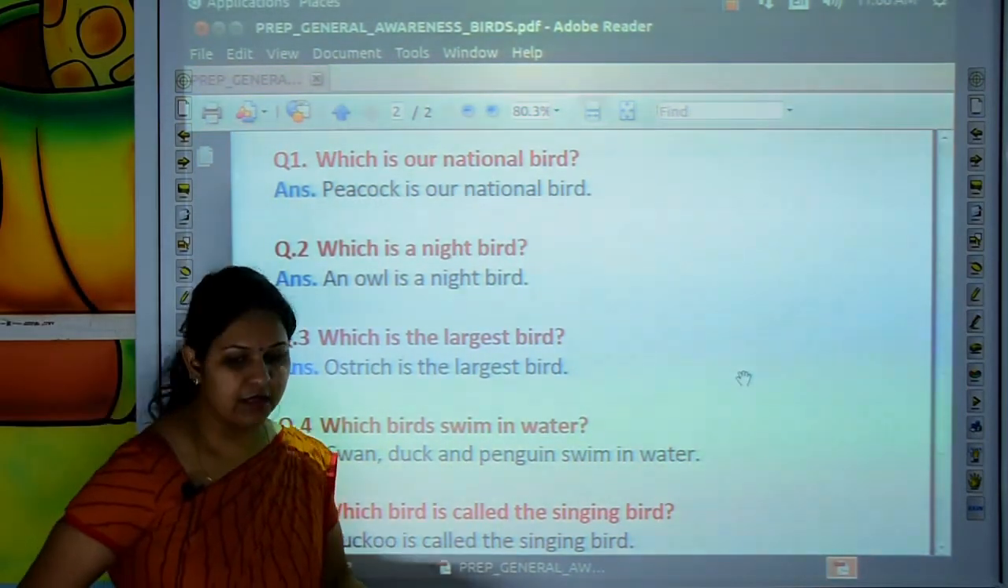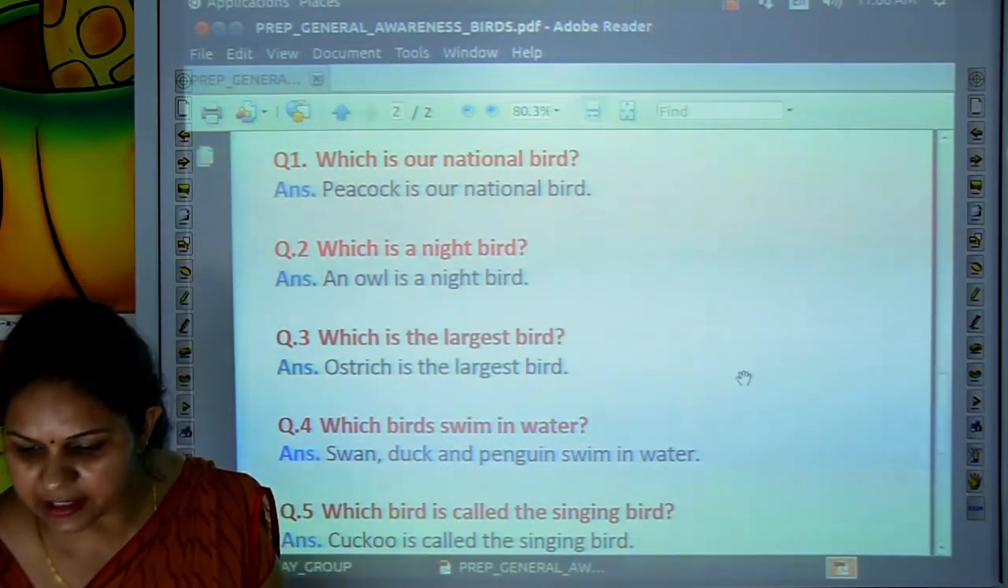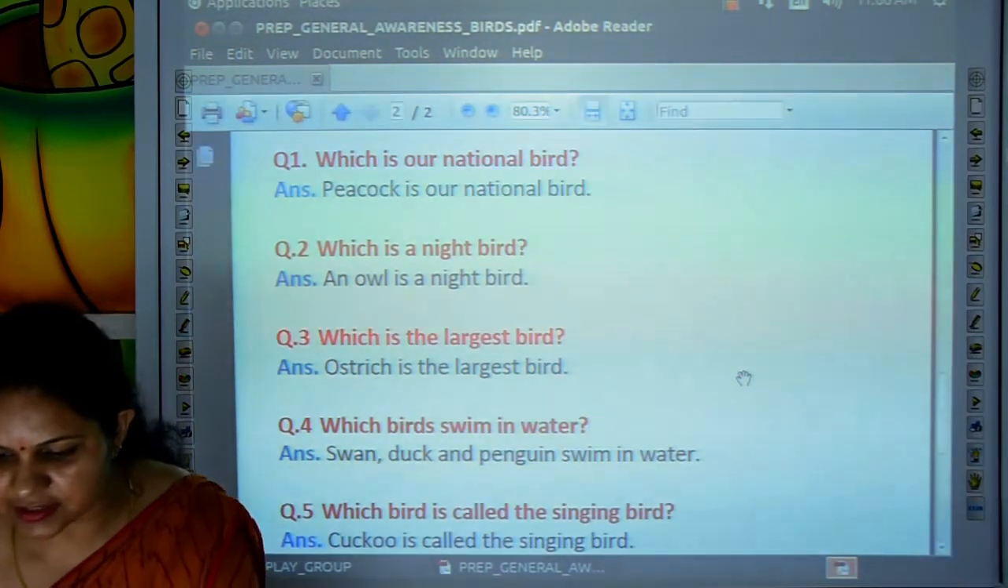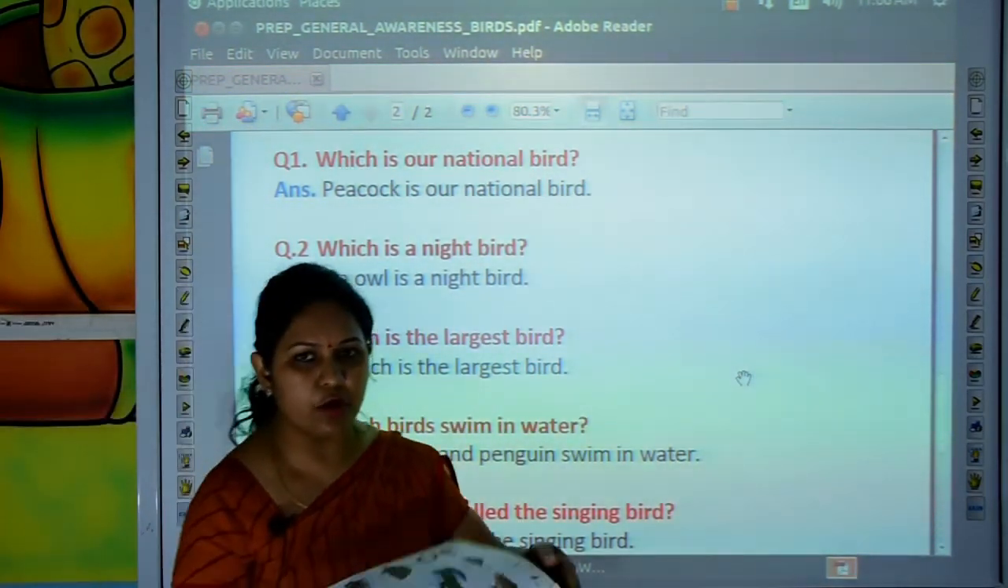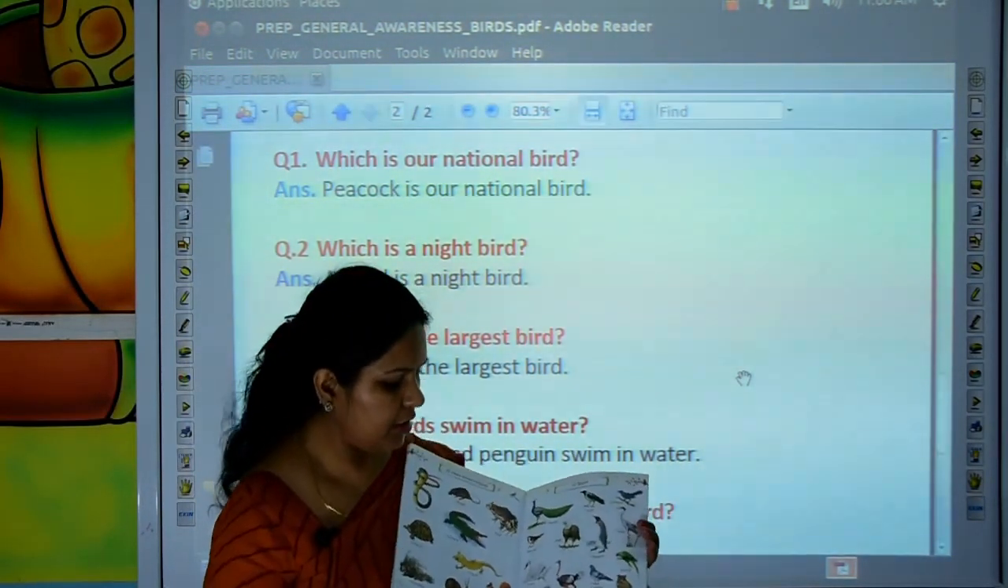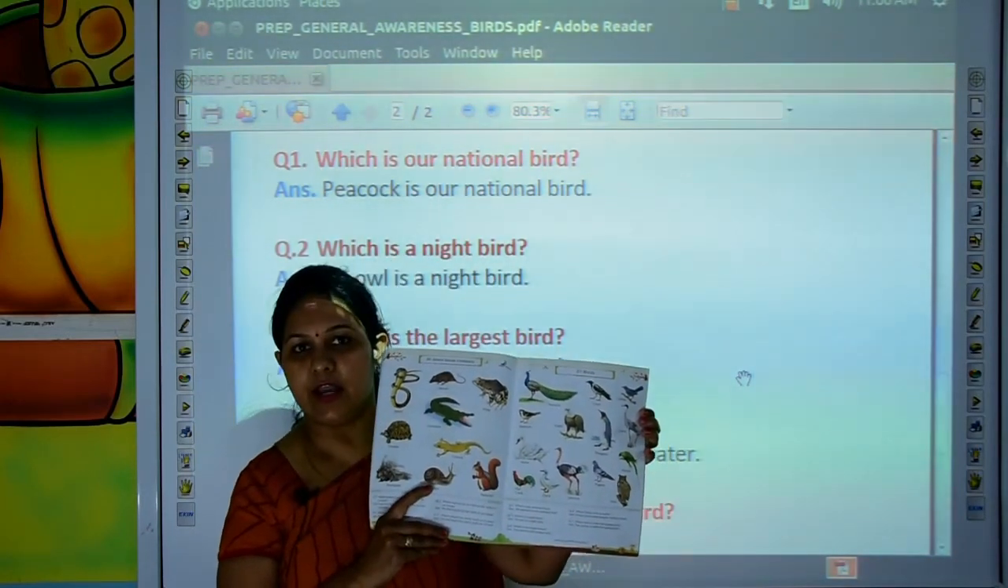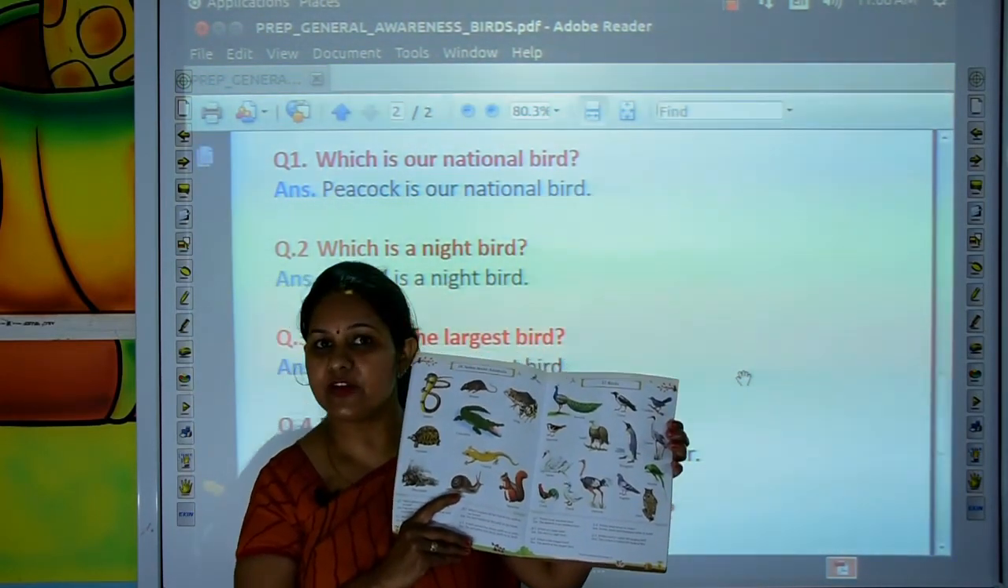So kids, learn the names and spellings of birds and question answers from your GK and conversation book, page number 19. And don't forget to revise the previous topics also.